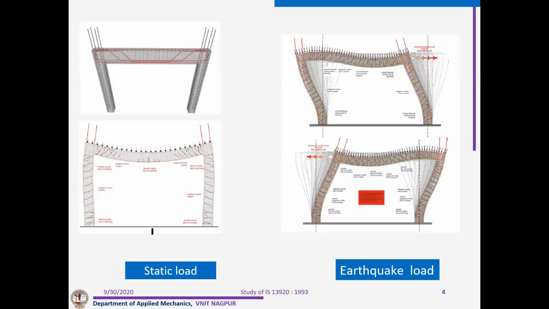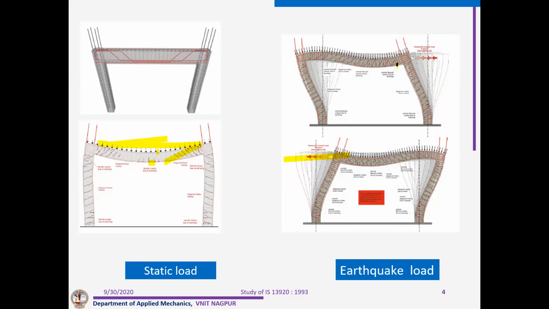See, this is basically the load path. When it is a static load, it will be something like this. When it is earthquake force, it will be something like this. You can see the problem here. In case of static load, you will find there will be tension at the top, at the support, and at the bottom, in the center, tension will be there.